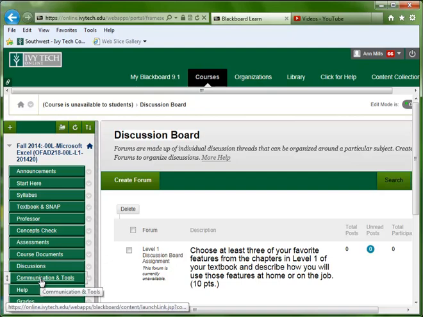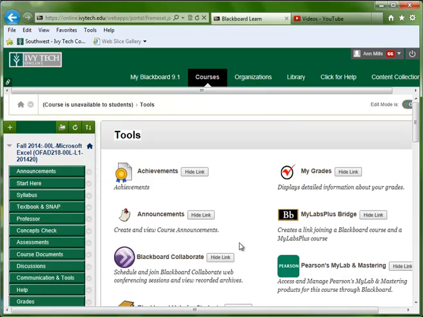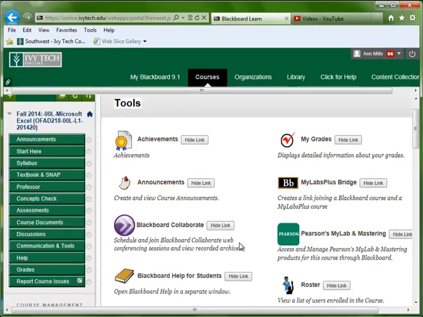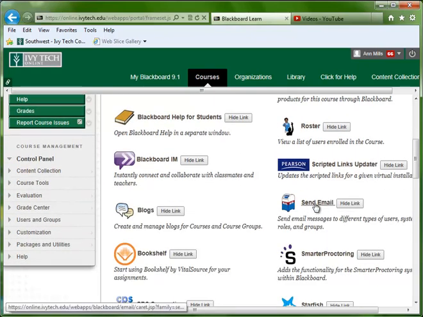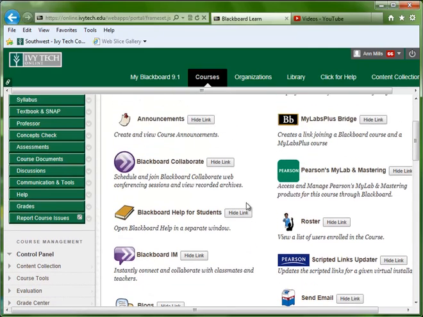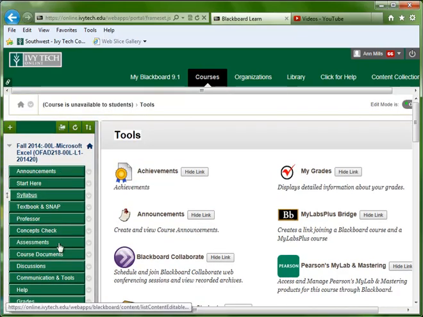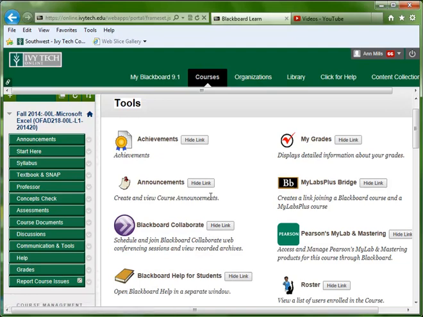Communication and tools, you might use this if you want to send me an email. I know a lot of students, if they're sending me emails, will just open up their Campus Connect email and generate that email from there. However, you can come in and send me an email right here. Then help. The grades tab is where you'll find your grade center, and all your scores will be posted there. Okay, so that's Blackboard, and some of you who've had classes at Ivy Tech are probably familiar with the various tabs, but I just want to highlight those and let you know the content that's in each one of those tabs.